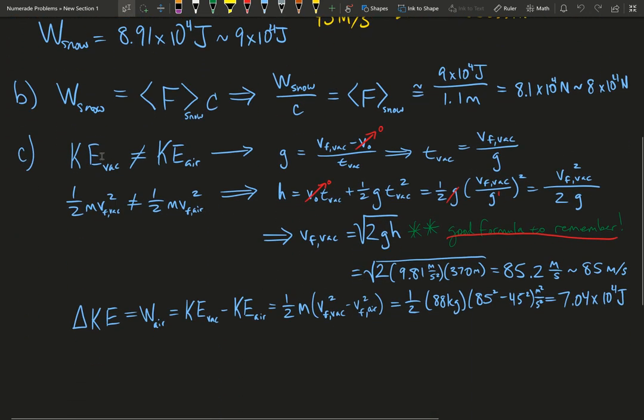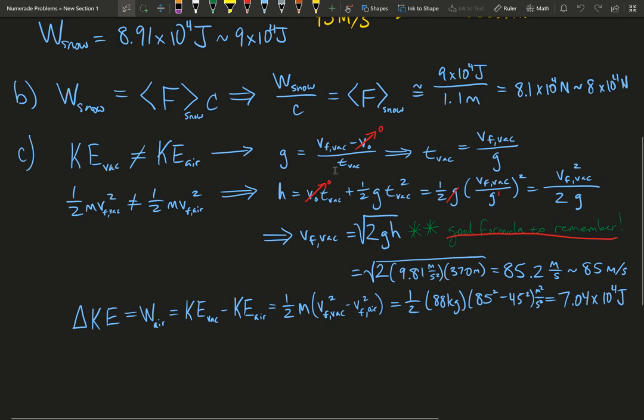In other words, this is a statement that says we know that the kinetic energy that he would achieve in the vacuum is different. It's not equivalent to the one that he achieves in the air. So this final velocity here is just going to be different. We expect that the final velocity in vacuum would be much higher than 45 meters per second. So we know what the acceleration of gravity is in vacuum. We know that he starts with an initial velocity of 0, and then he'll achieve some final velocity over some period of time to achieve a full gravitational acceleration.